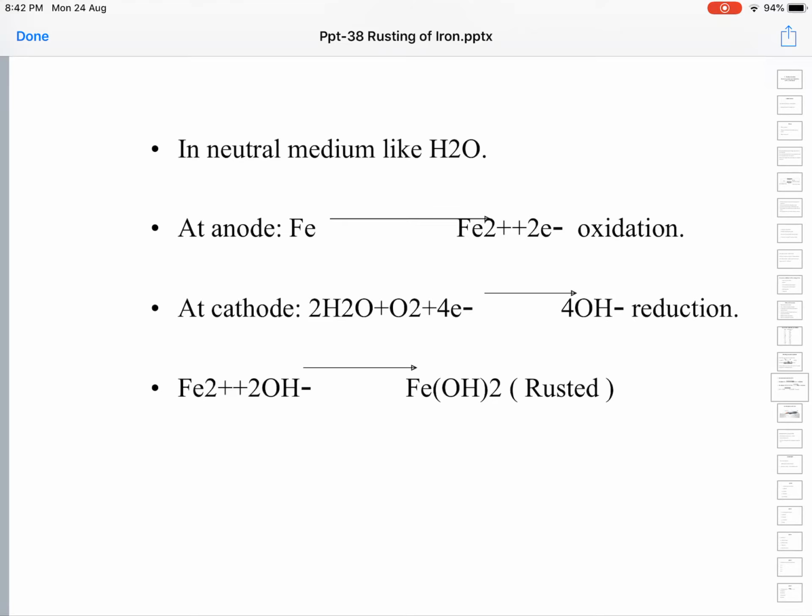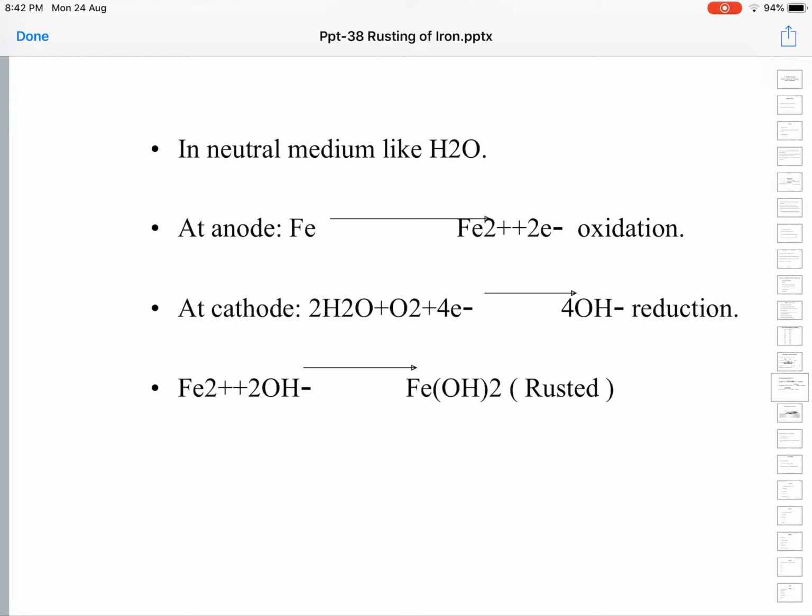So Fe2+, the ferrous ion, will combine with hydroxyl ions to form ferrous hydroxide, which in turn changes into ferric hydroxide. This is called rust. The formation of ferric hydroxide is usually called rusting or rust. This is what happens in the neutral medium.